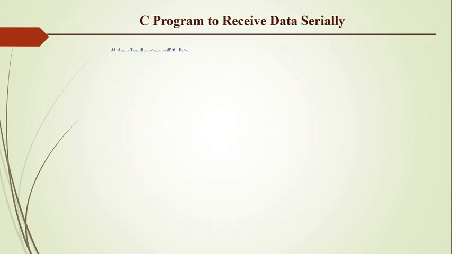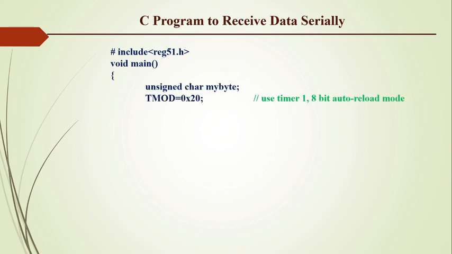Now, C program to receive data serially. So here is our main program. We are using an unsigned char, mybit, where we are going to store the received data. Here TMOD equal to 0x20, so we are selecting timer 1 in mode 2. We have loaded the value 0xFA into TH1 to set the baud rate 4800.